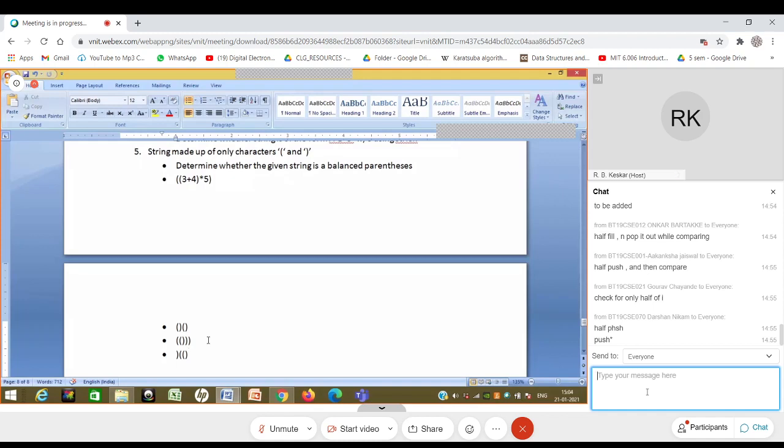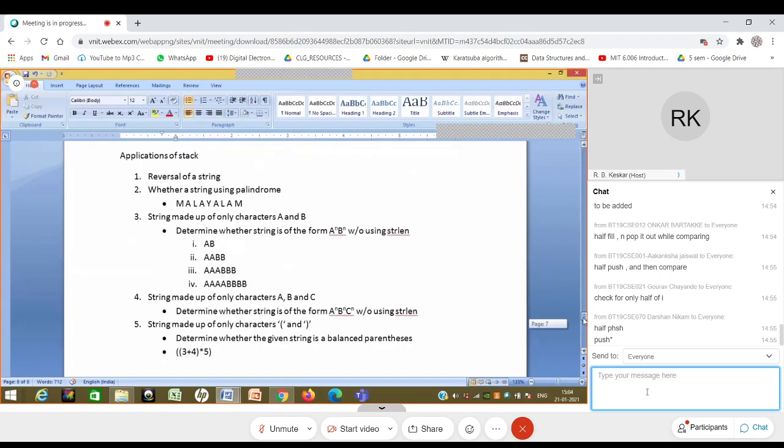Now this problem can be solved either by using a stack or without using a stack. So first, what I will suggest is try to solve this problem without using a stack. Can you get it just on the string basically? Don't use a stack. And once you get it on the string, then think of how you will do it by using the stack.